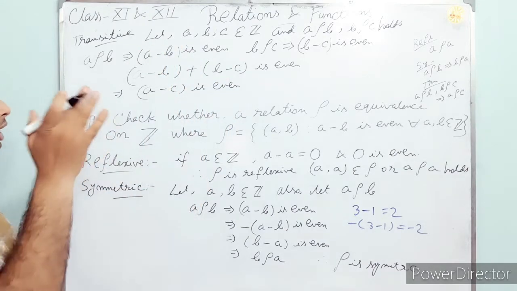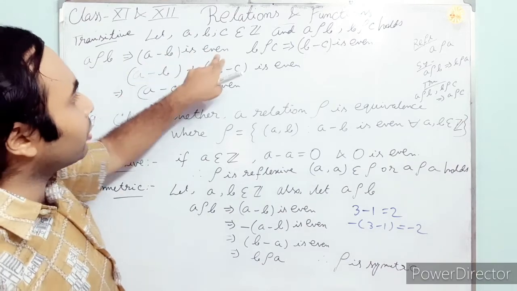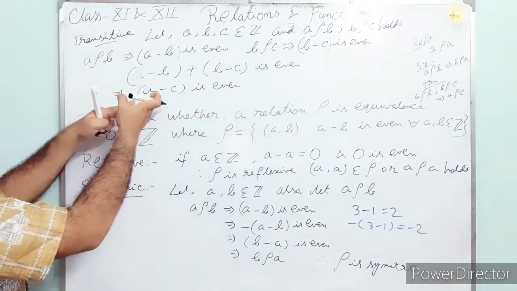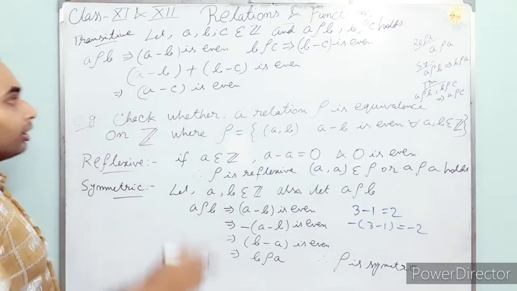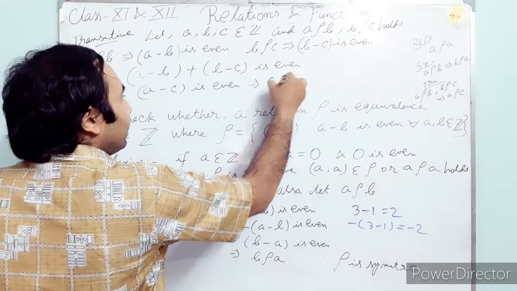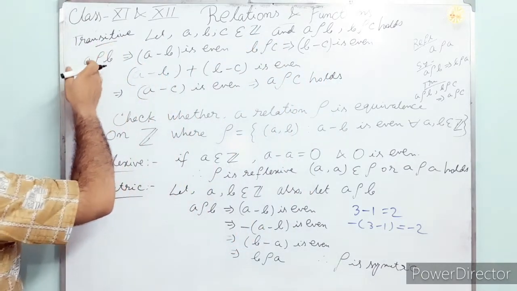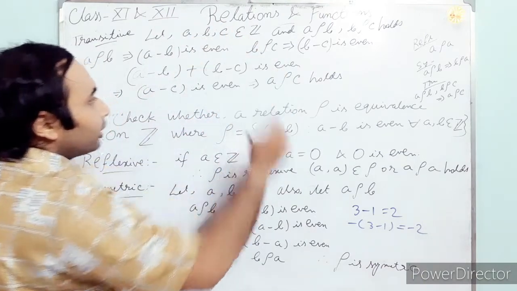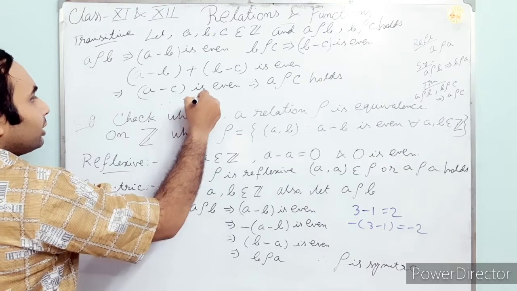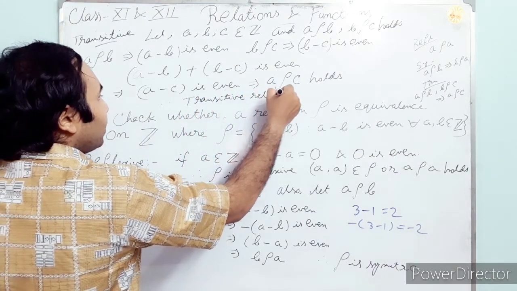So we have the conclusion: A minus B was even, B minus C was even, and combining those two we get A minus C is even. Whenever A minus C is even, A rho C holds. So from A rho B and B rho C, we get A rho C. So obviously it is a transitive relation.